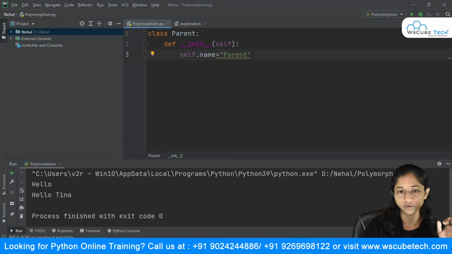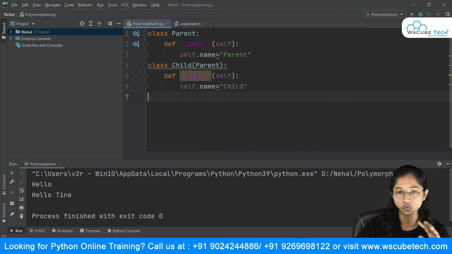So what we have done here is we have created two classes, class Parent and class Child. In Parent I have declared a variable, name, and passed a value to it. And my class Child is inheriting the properties of Parent. So Parent is the superclass and Child is the subclass. And inside Child again I have defined my variable name, and I have given the value child to it.